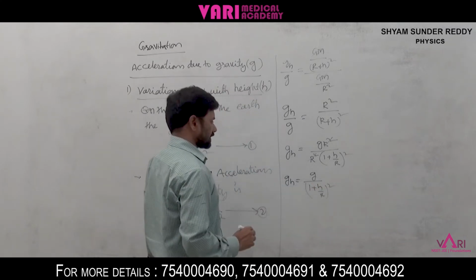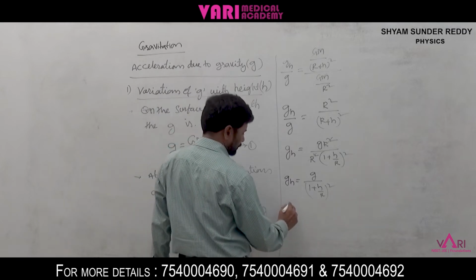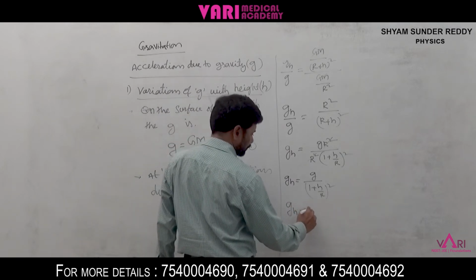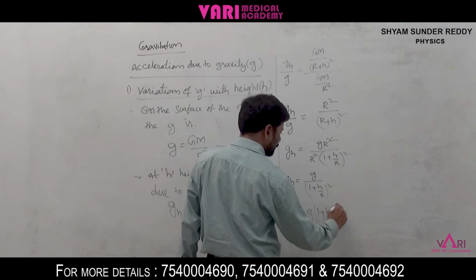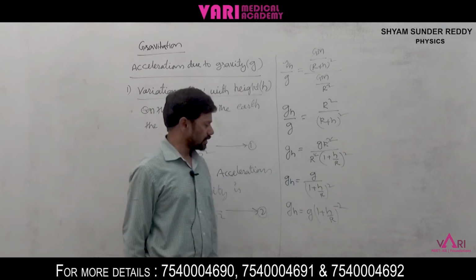This is also written as gh is equal to g into (1 plus h by R) whole to the power of minus 2.